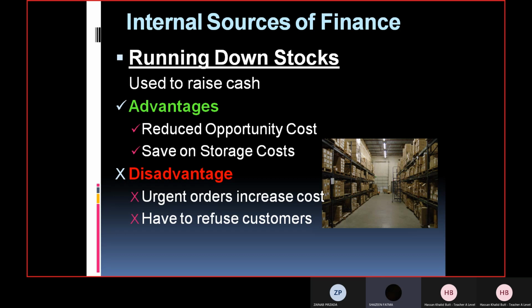Absolutely right. Those people who actually used to buy from the same business time and again will also not buy from you. And they will, in fact, spread a bad word of mouth that this business is not able to meet the demand of their customers. So you will not be losing customers only, you won't get new customers as well, because bad word of mouth will be spread by those customers who were loyal to you earlier.